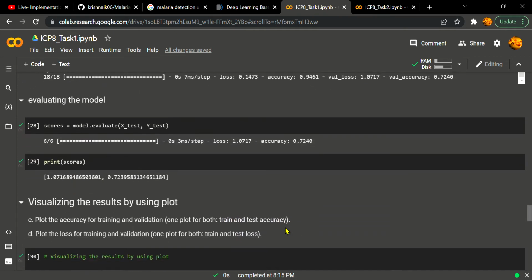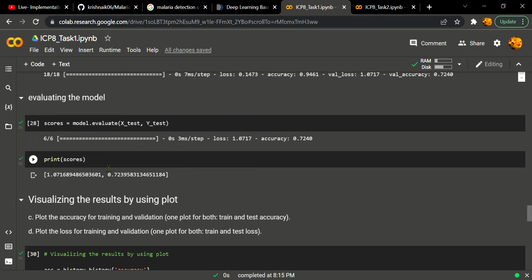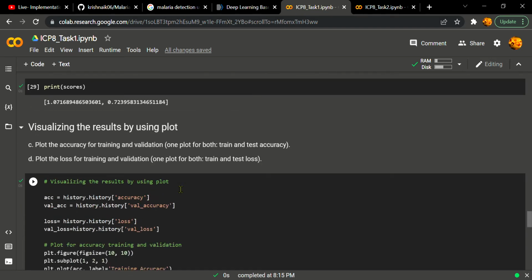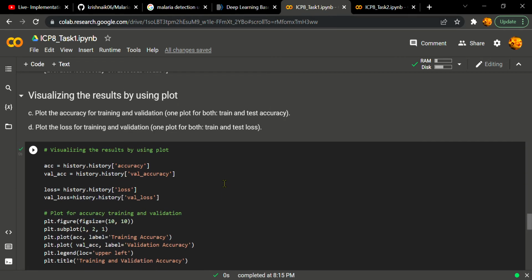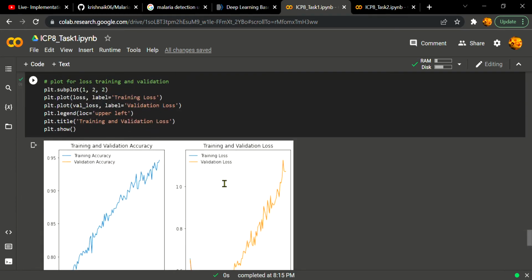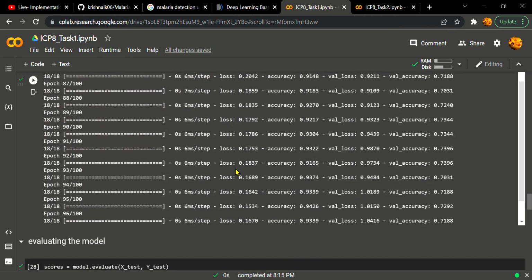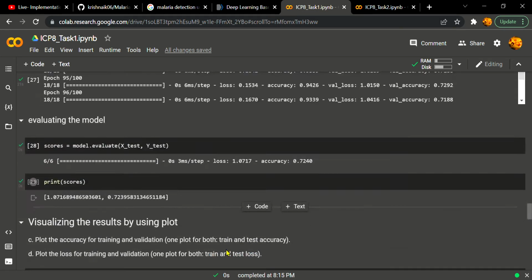So evaluating the model, we got the scores of 1.071 and 0.72. We are visualizing the training and validation accuracy and training and validation loss.